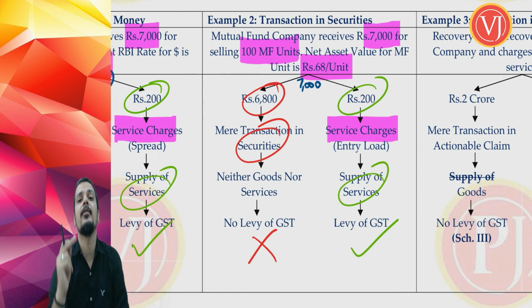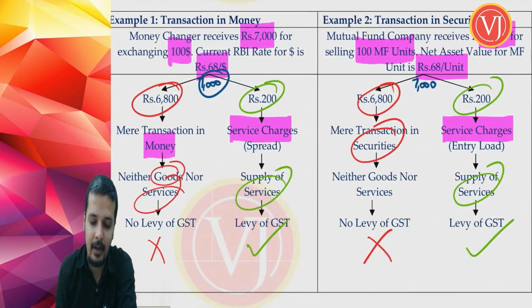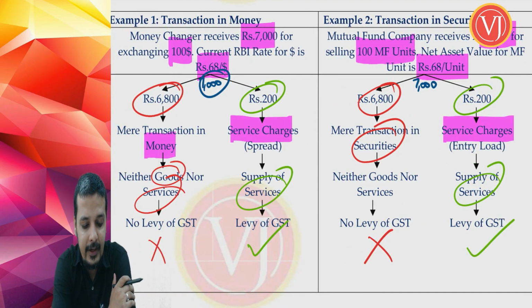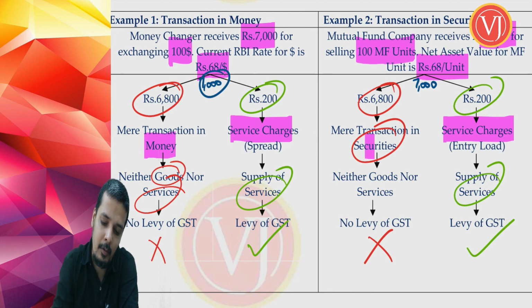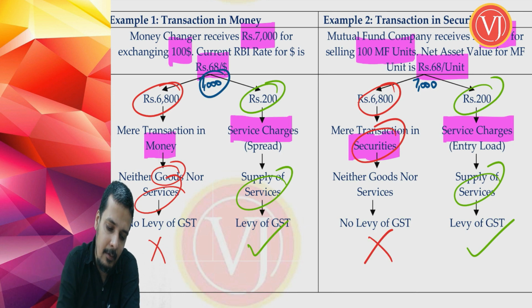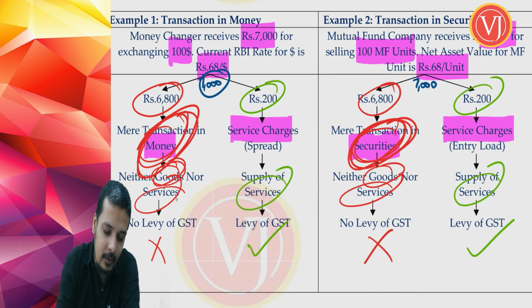My friends, you have understood what is neither goods nor services. If you look at both these examples now on your screen, you will understand that the moment we were talking about money and securities, they are neither goods nor services.